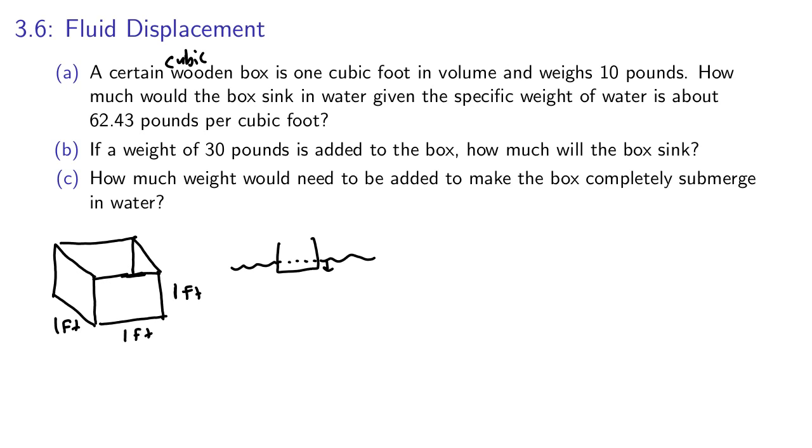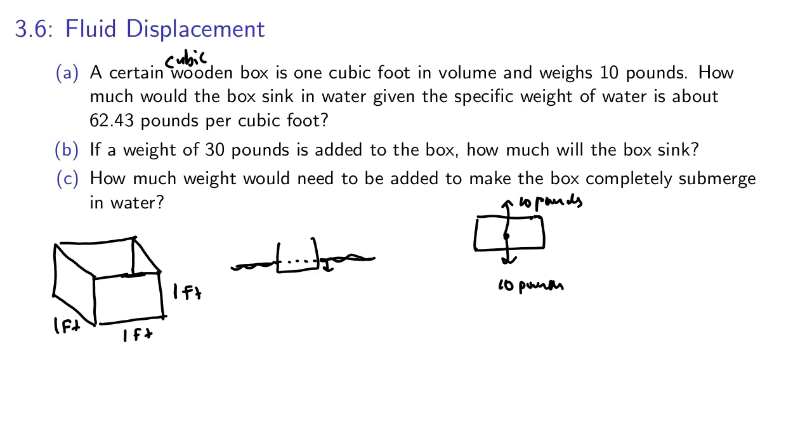So when we are floating, we're in a state of equilibrium, meaning that the amount of force pushing down on the box, which is 10 pounds weight, will equal the buoyancy force, 10 pounds pushing up. That's why it's just sitting here floating in the water. Assume the water is real still and the box is just floating. Okay? So you have 10 pounds pushing down, 10 pounds pushing up, which means 10 pounds of water must have